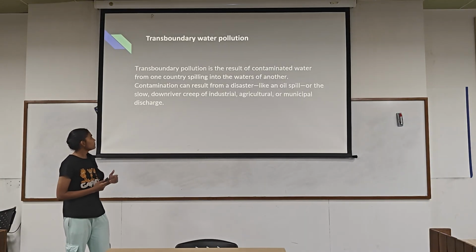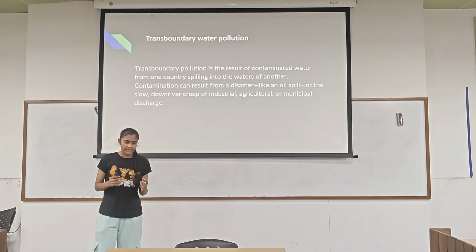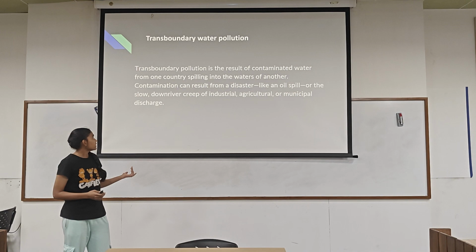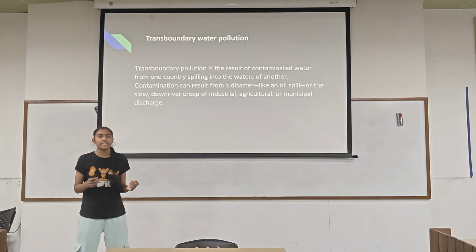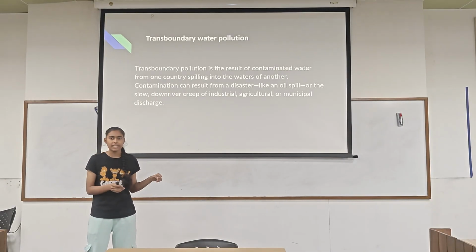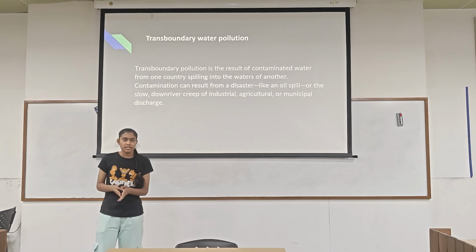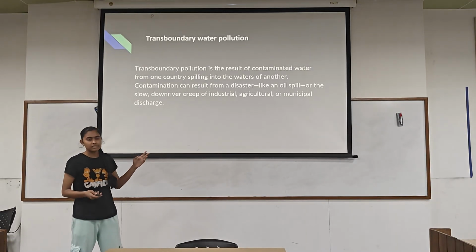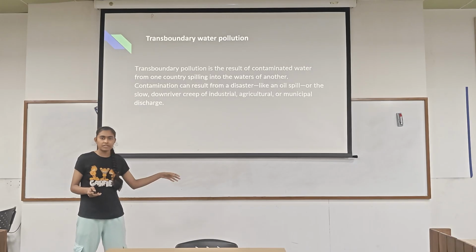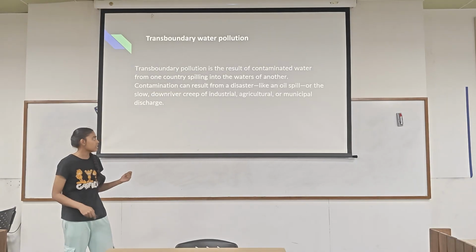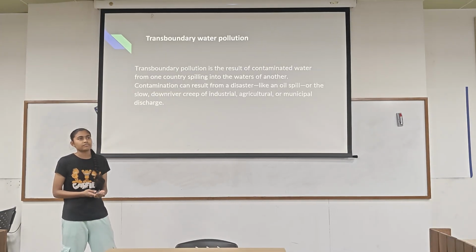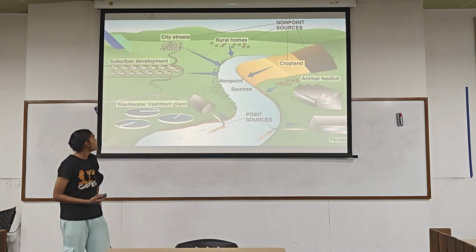Then there is one more term, transboundary water pollution. It is right now a very big global concern. What is it? It is the result of contamination of water at one place causing damage at another place. For example, you can see oil spills in oceans that happen at one place, but the effects can be seen at different places. Then we have crop fires, as we know in India also.